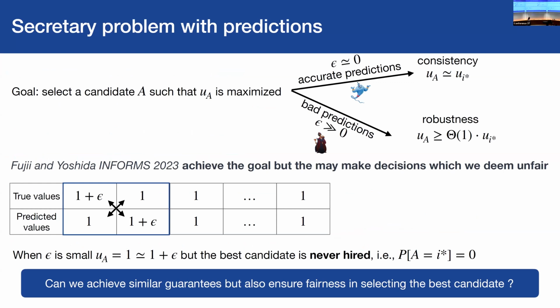In the secretary problem, you have this specific issue: predictions could be very good, so everything is extremely close to the actual value. But because you have some inversion, some very small error, you may never hire the best candidate. So you can retrieve the previous guarantees, these consistency and robustness, but never hire the best candidate. So now what we want is to have these consistency and robustness guarantees that are only possible if you give them predictions, but also give some chance to the best candidate to get hired.